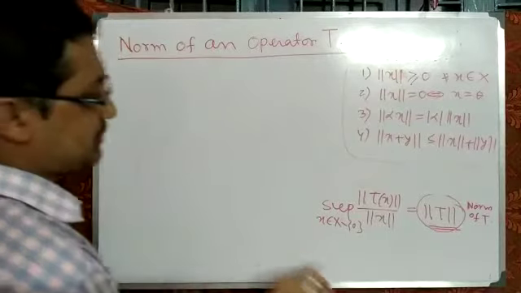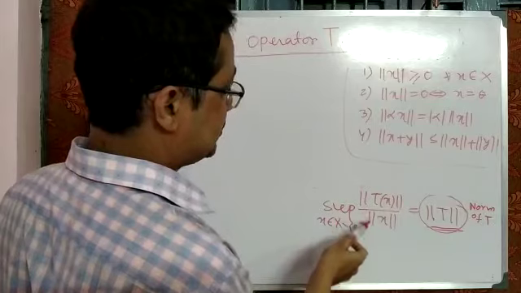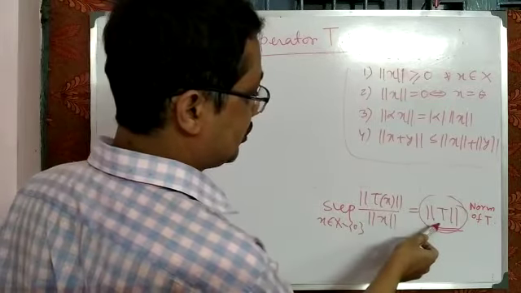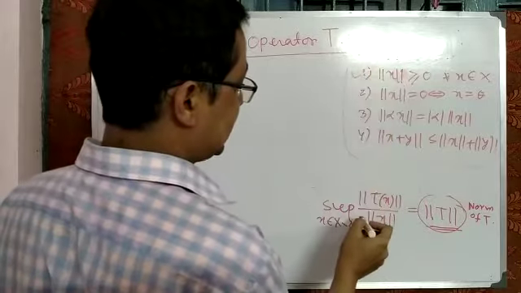So what is the first property? The first property is very obvious, because the numerator is greater than or equal to 0, the denominator is greater than or equal to 0, and the supremum value is also greater than or equal to 0. So norm of T is greater than or equal to 0. So the first is obvious.